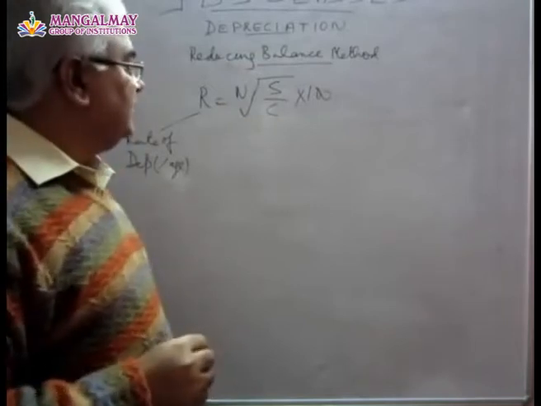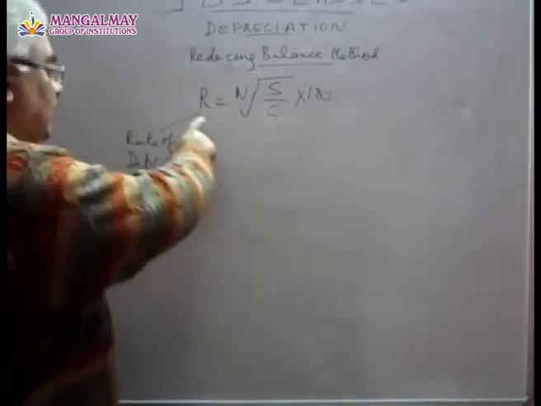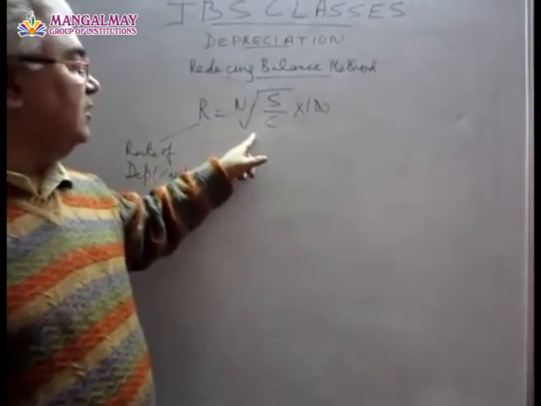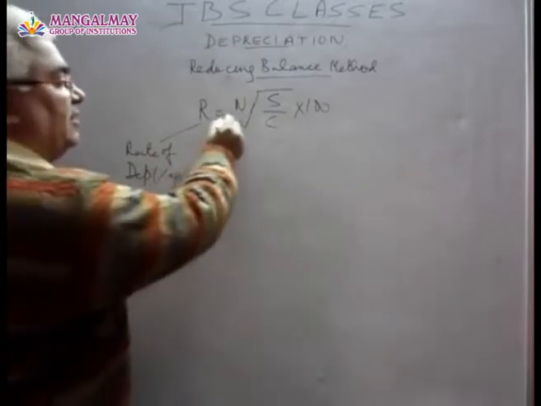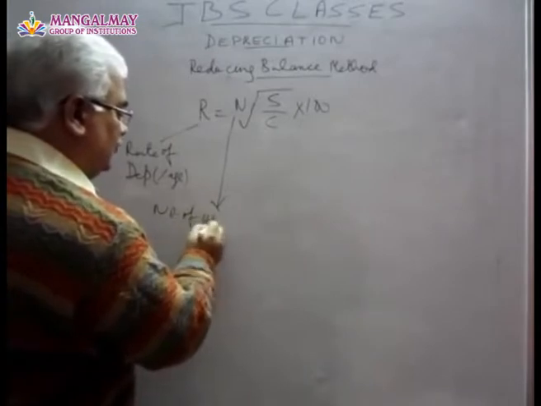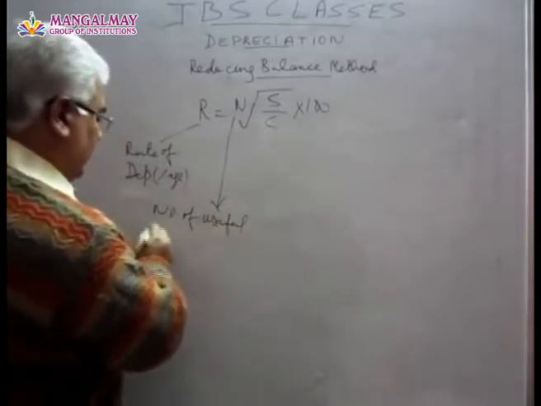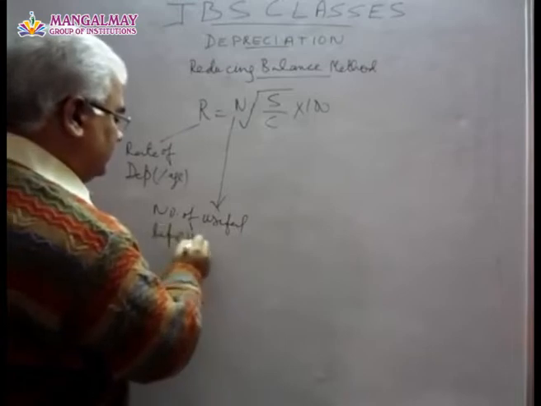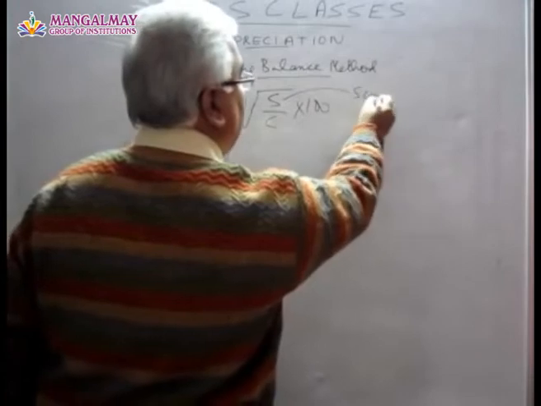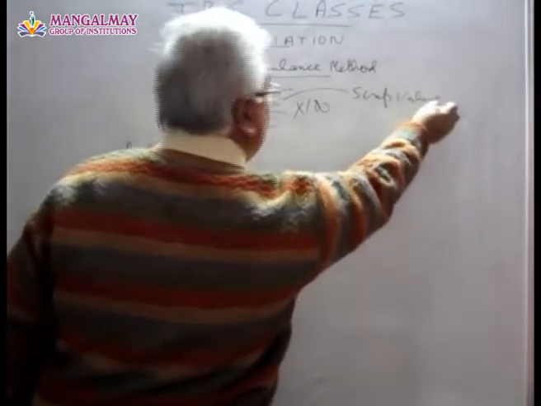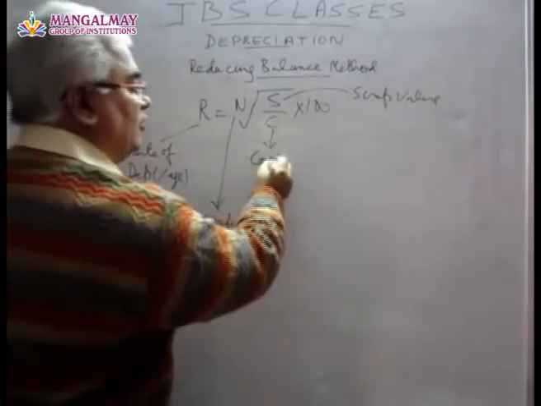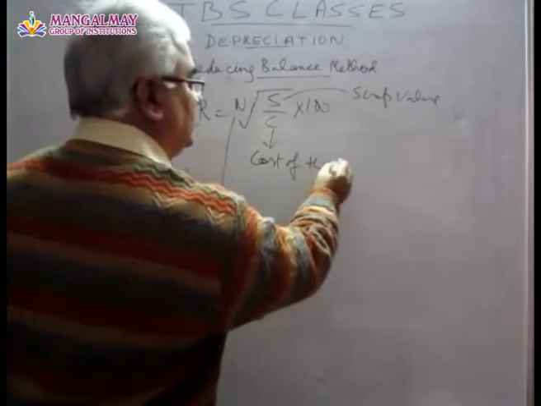In this method, the rate of depreciation to be charged is calculated through this formula. Here n is number of useful life years, and S is scrap value at the end of useful life, and this is cost of the asset.